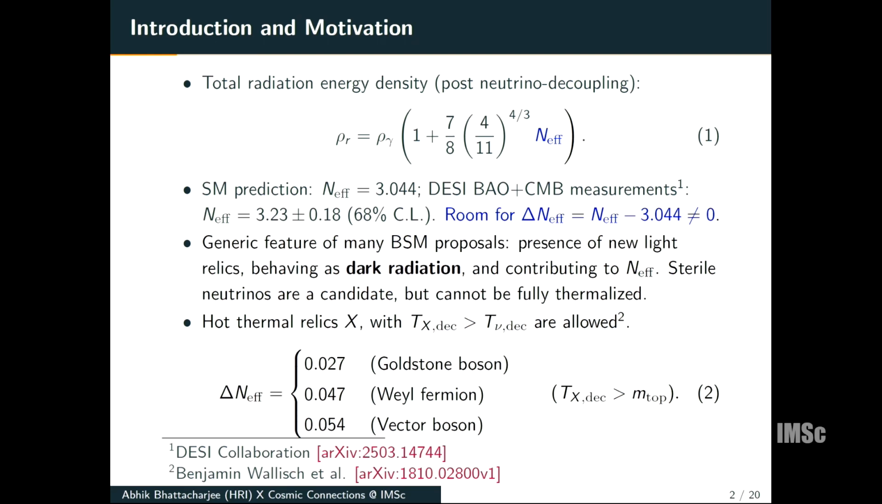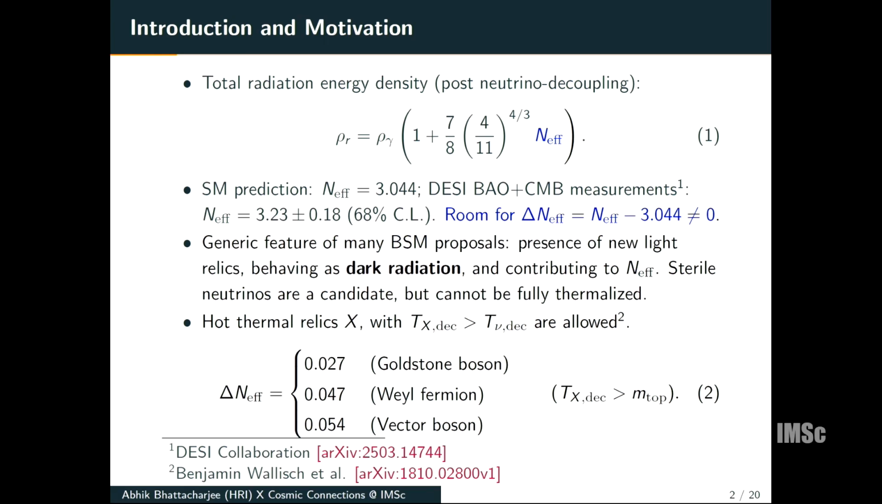So the total radiation energy density in the universe post neutrino decoupling, or more specifically after electron-positron annihilation, is given by this expression. Here N effective is called the effective number of neutrino species, but as you will see, it can have contributions from extra relativistic particles which have nothing to do with neutrinos. The standard model prediction for N effective is 3.044, but from BAO to CMB measurements, we get this value at 68% confidence level. And this indicates that there is room for non-zero delta N effective. And future experiments will probe delta N effective with even greater precision.